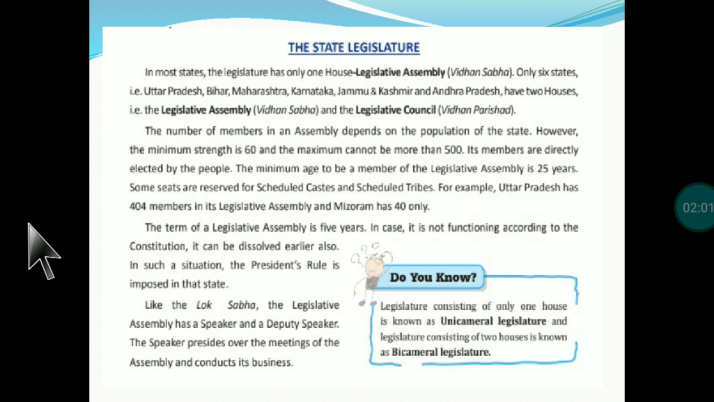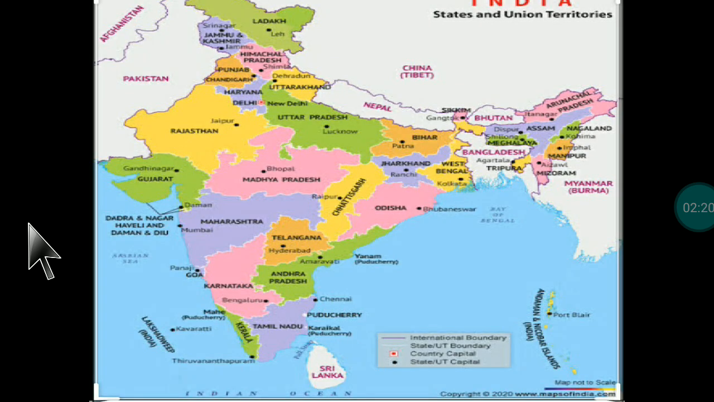Like the Lok Sabha, the Legislative Assembly has a speaker and a deputy speaker. The speaker presides over the meetings of the assembly and conducts its business. Do you know the legislature consisting of one house is called unicameral, and two houses is called bicameral. We can see in the map the different territories we have, different states we have. You can see the location.